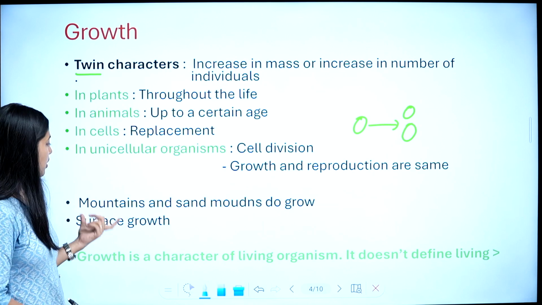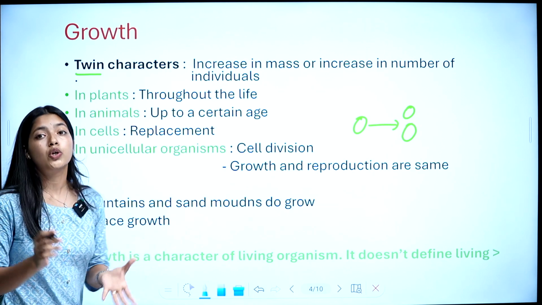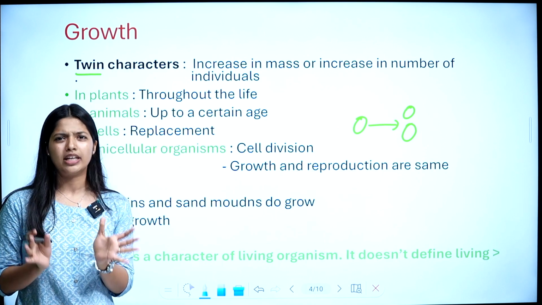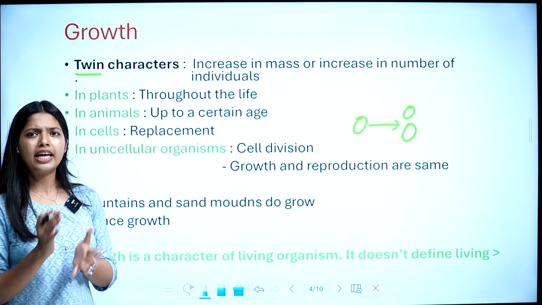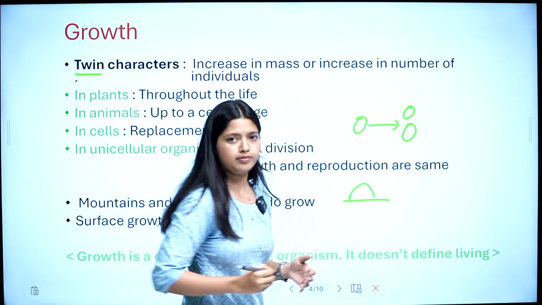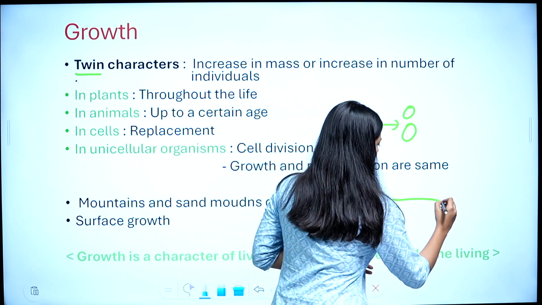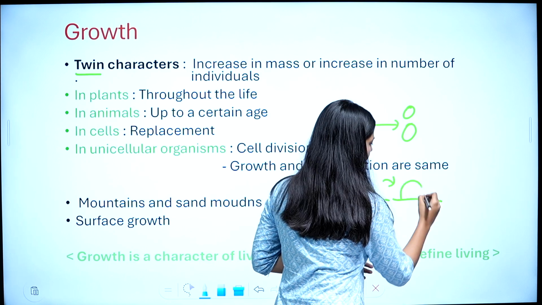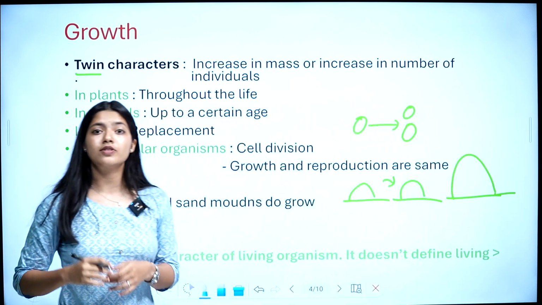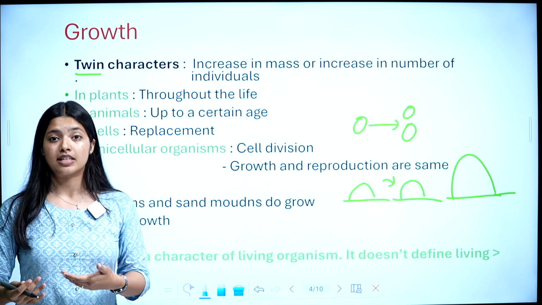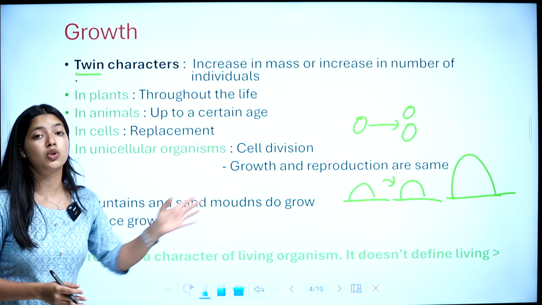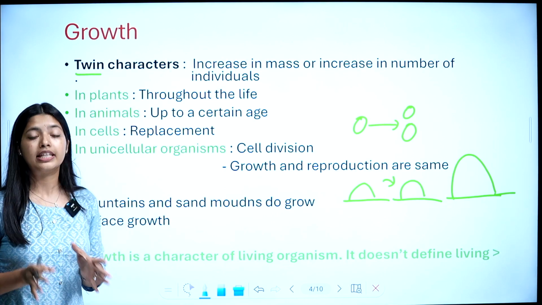So there is a case where we say mountains and sand mounds do grow. What does that mean? Mountains and sand mounds are non-living things, right? But they can grow. Their mass can increase. Think about this. This is a sand mound. If some more sand is added to it, its mass increases. Isn't it right? So we can say this is a type of growth. So mountains and sand mounds do grow, even though they are non-living.